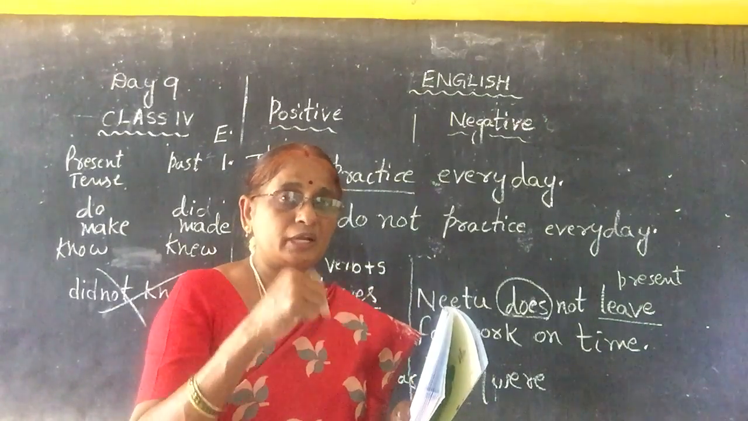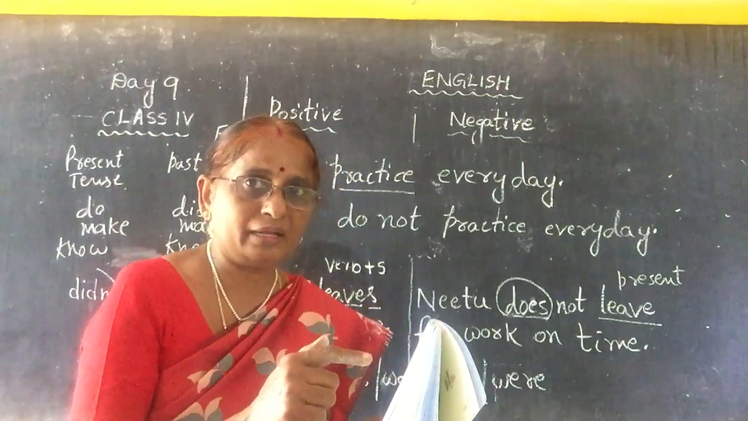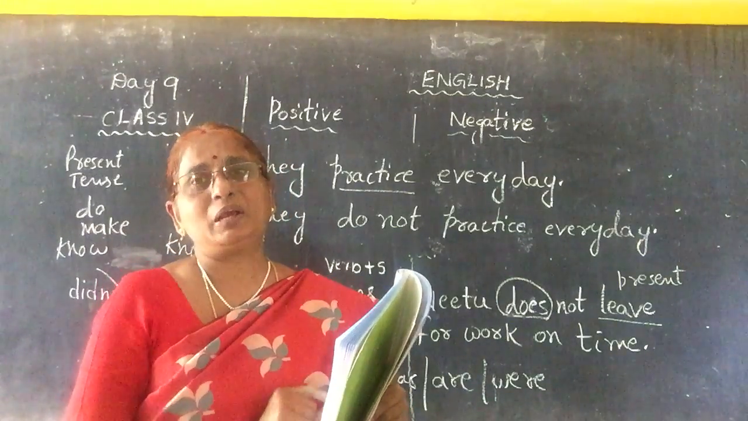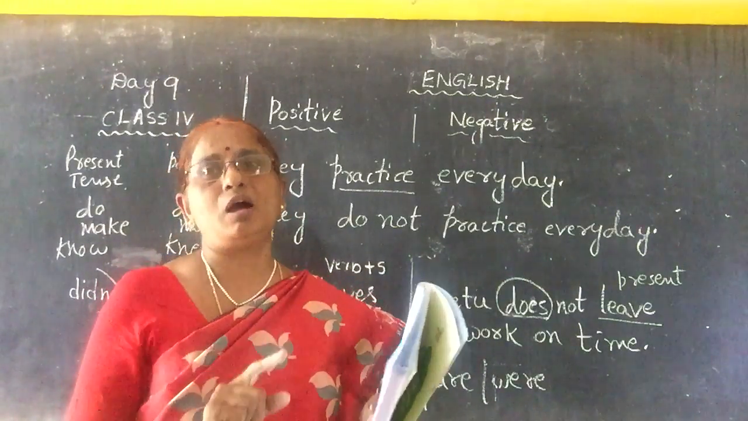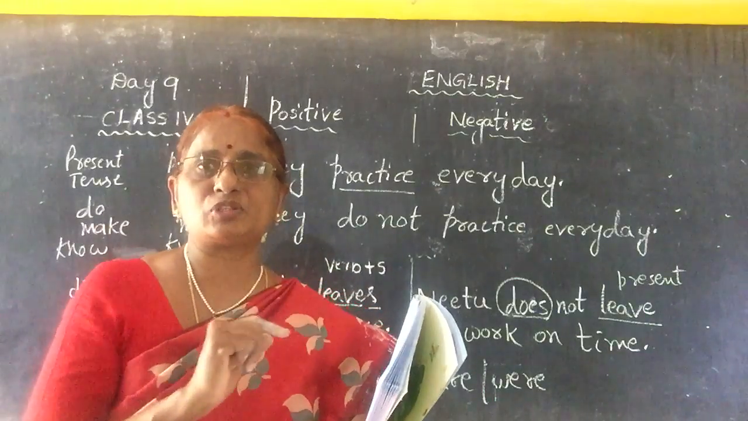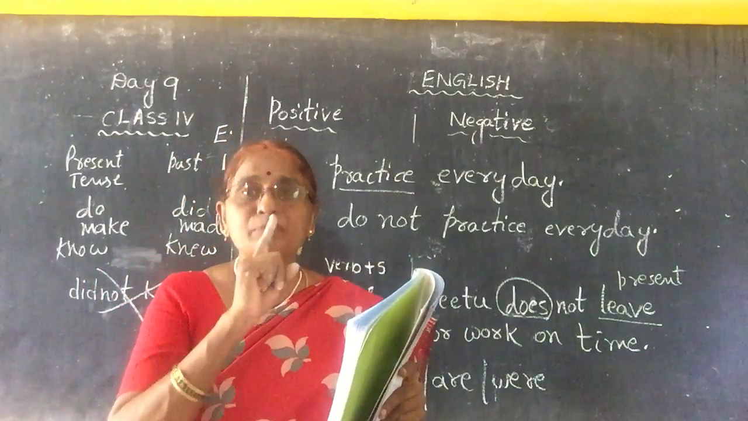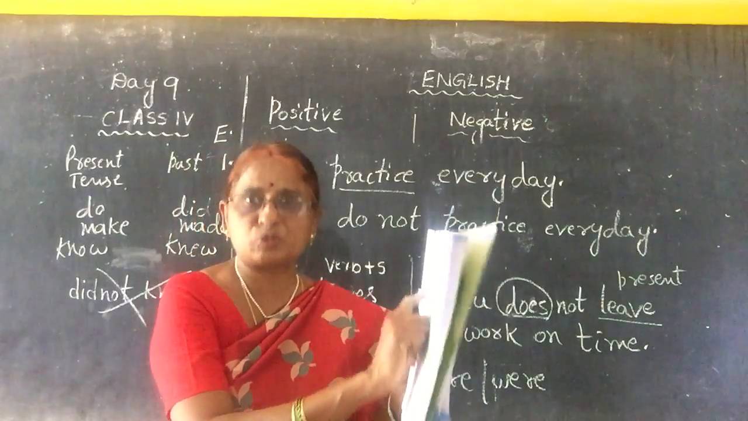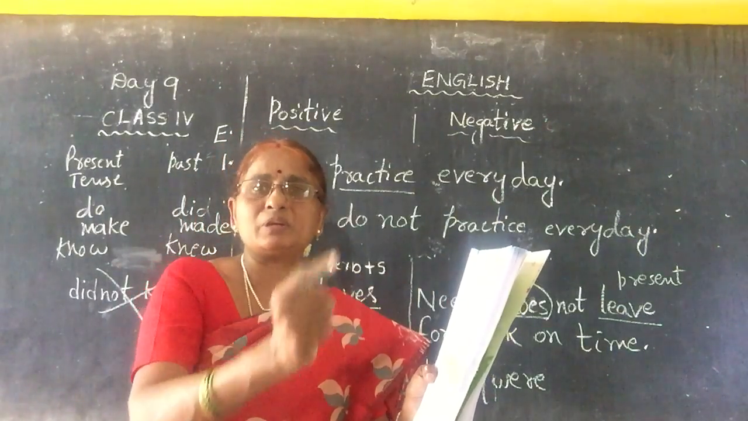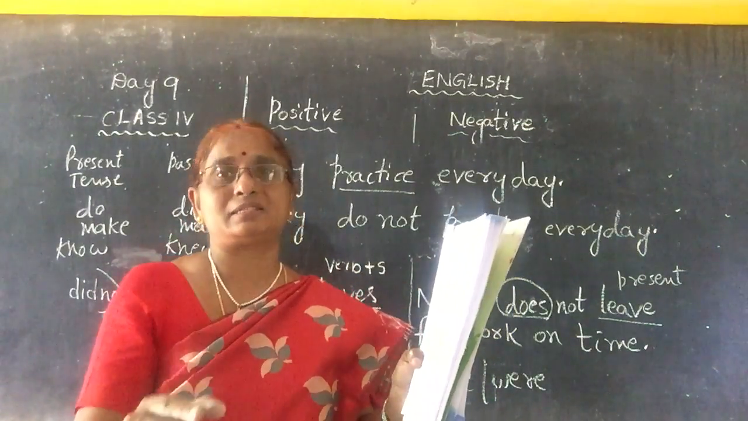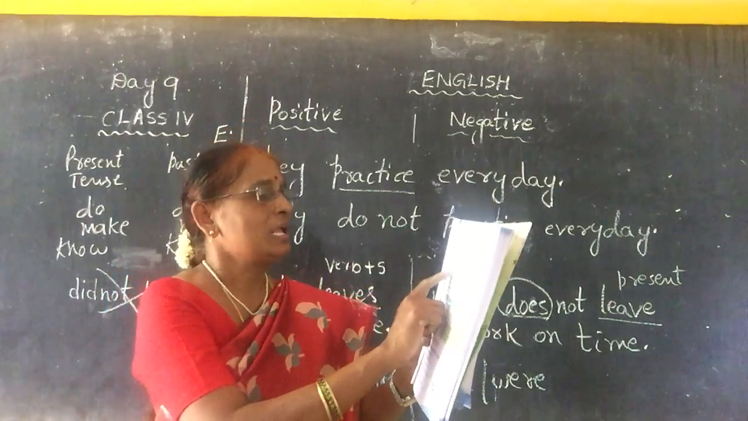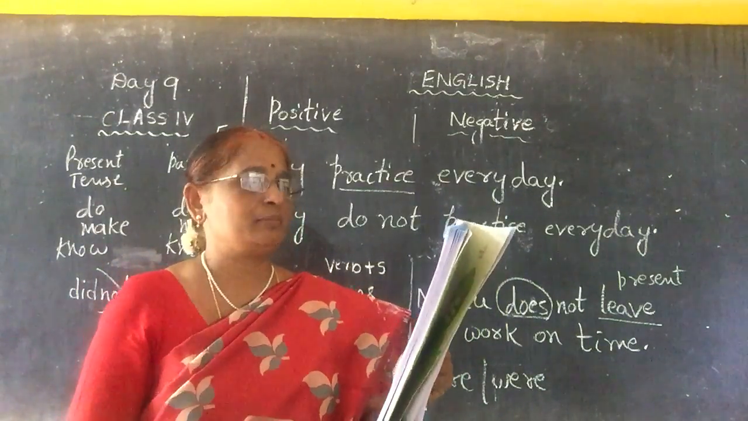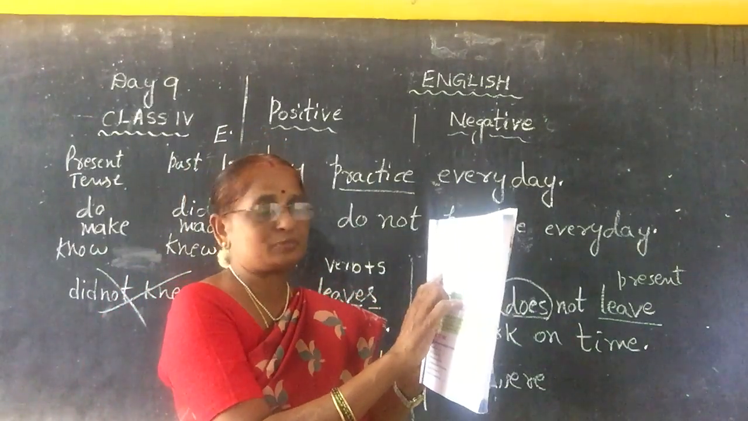When changing into a negative sentence, you have to write present tense make, children, because did not made is wrong. Did is already past tense, no? So did not make. When the verb is in past tense in a positive sentence, that verb will change into present tense make. So the judge did not make a fair decision. Be careful.